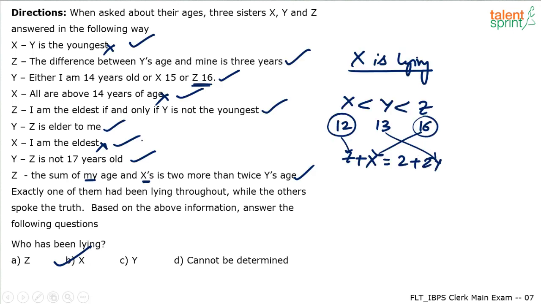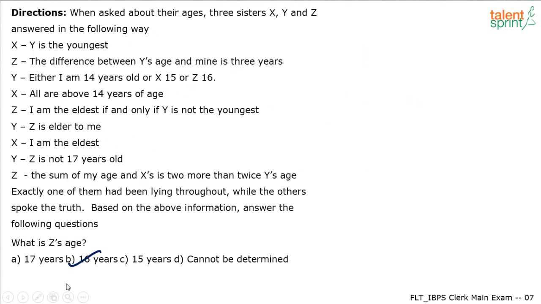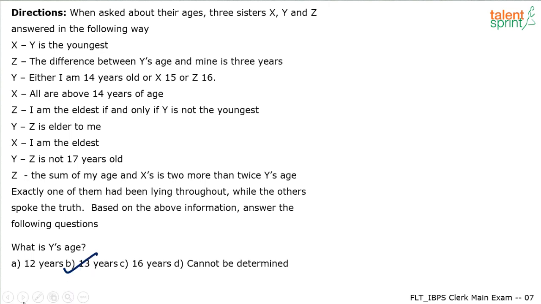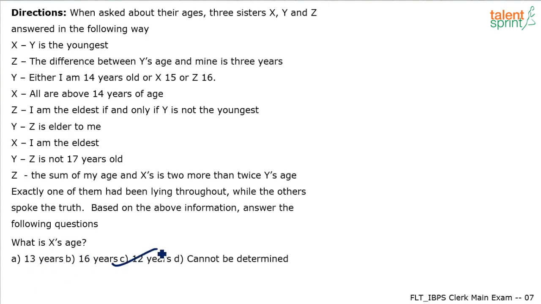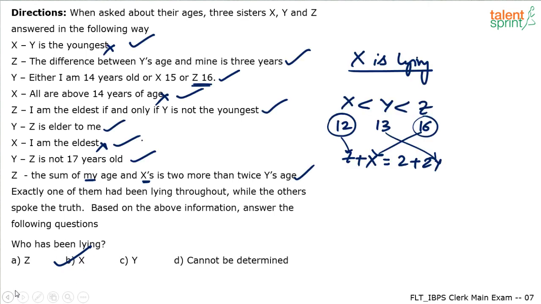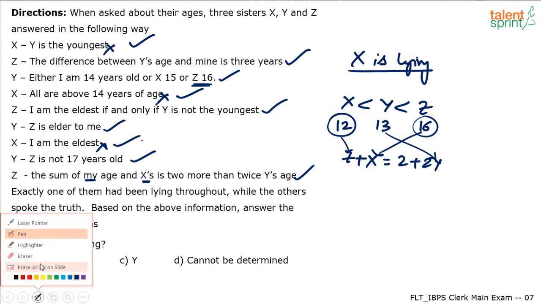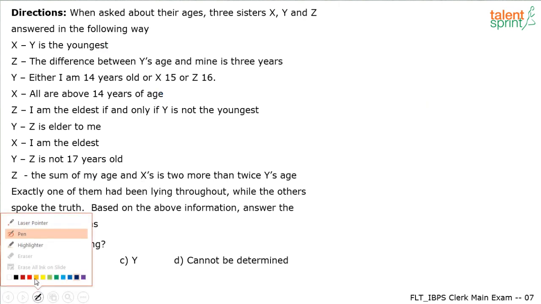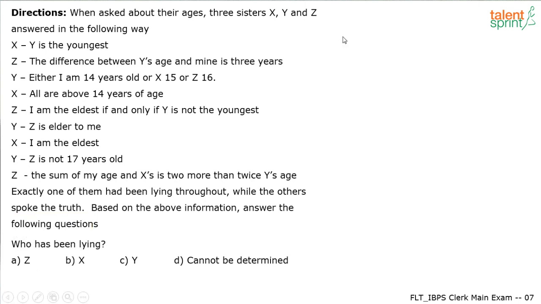What is z's age? Z's age is 16 years. What is y's age? Y's age is 13 years. What is x's age? X's age is 12 years. We have got the answers. But assume that if we consider some other case, what happens? For example, let's assume y is the liar. So I'm clearing it up. Remember, the question has been solved. We are seeing how we go wrong in these kinds of questions, or how to find out that our assumption is wrong. So case 2.